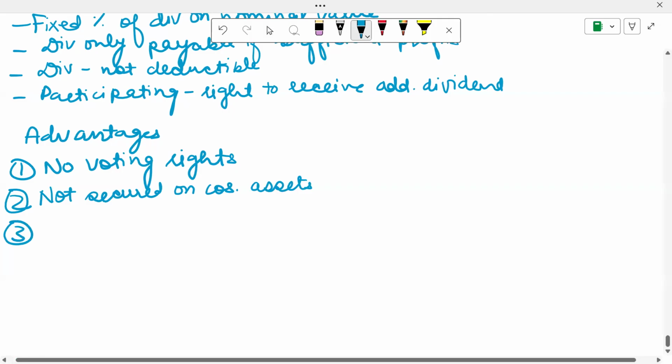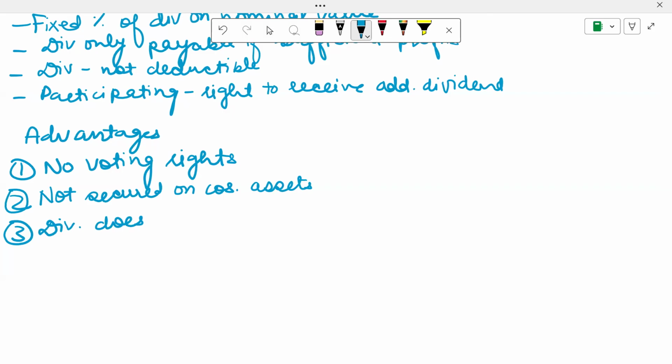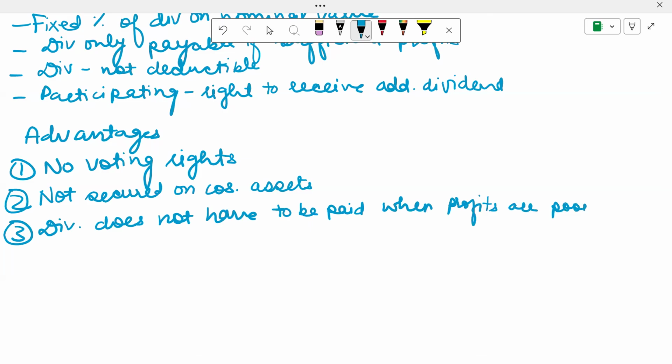And then another advantage is that your dividend does not have to be paid when the profits are poor. All right, so these are the advantages.